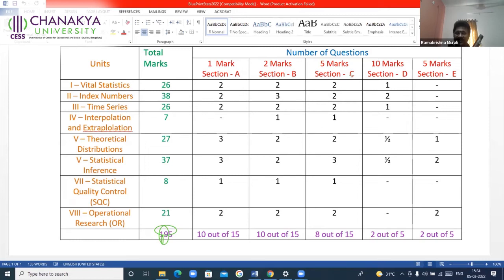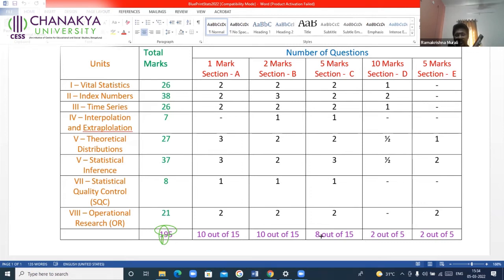When it comes to section C, don't do the same thing you have done for section A and section B. Here you'll have to answer 8 out of 15. You answer only 8. Don't try to answer extra questions here at this point of time. Because when you try to write all the 15, you may not have time to complete section D and section E. You will be left with the 20 plus 10, 30 marks, you will lose. You should be happy with only 70. You answer only 8 questions.